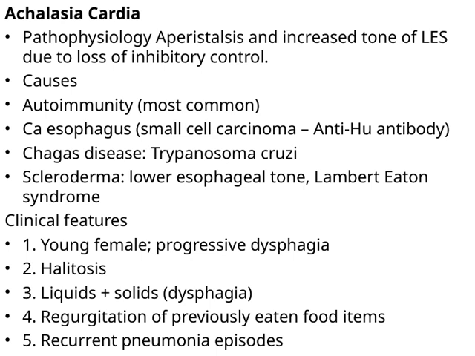Moving on to clinical features, typically, we see a young woman presenting with progressive difficulty swallowing, which is known as dysphagia. She might also have halitosis, or bad breath, often from food stagnation. Patients usually have trouble swallowing both liquids and solids, which is a hallmark of this condition. Regurgitation of undigested food is common, and recurrent episodes of pneumonia can occur, often due to aspiration of food or saliva. So, understanding these features helps us recognize achalasia early and differentiate it from other esophageal disorders. It's a fascinating condition that underscores how complex nerve control is in our gastrointestinal system.